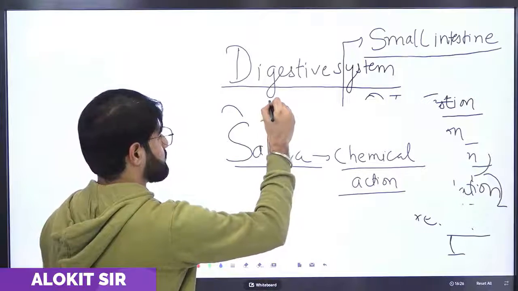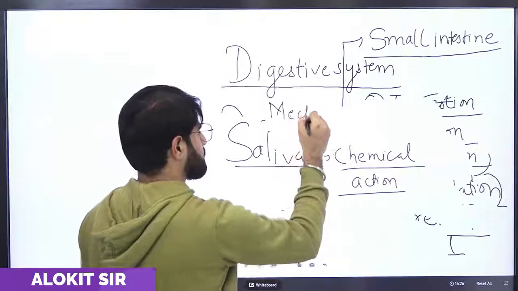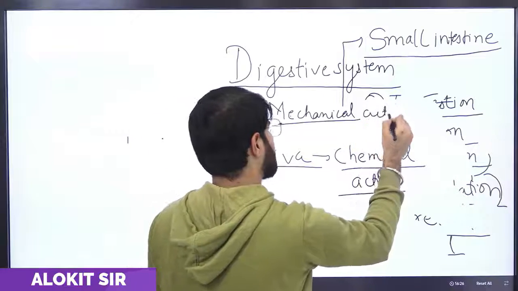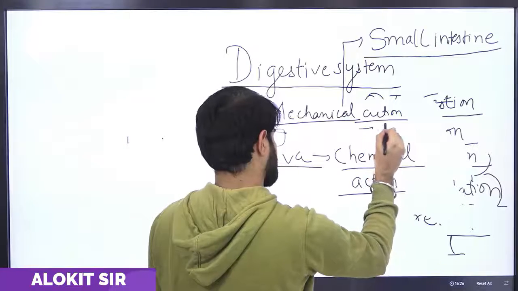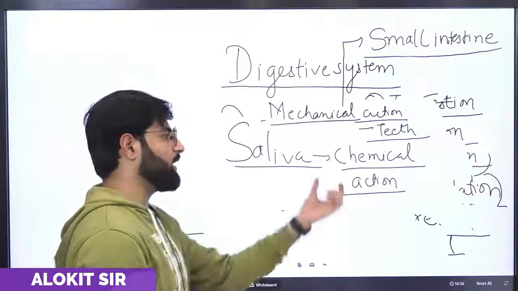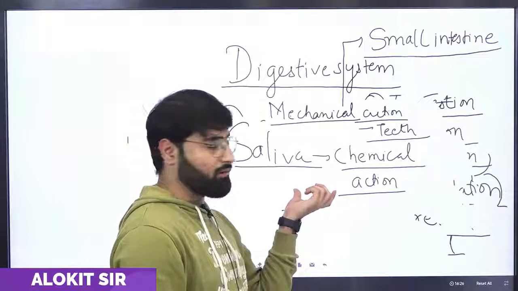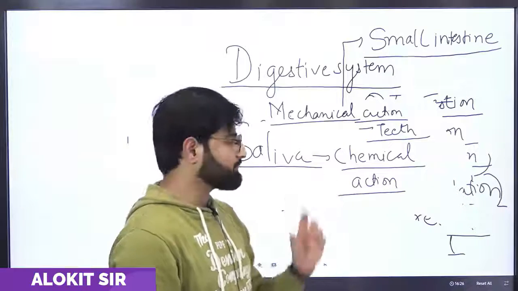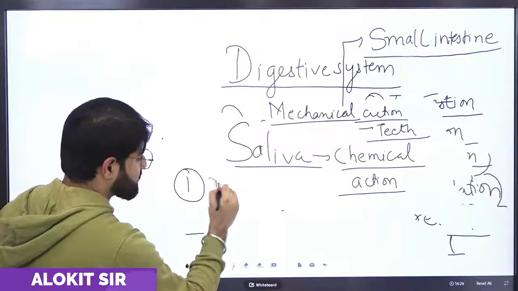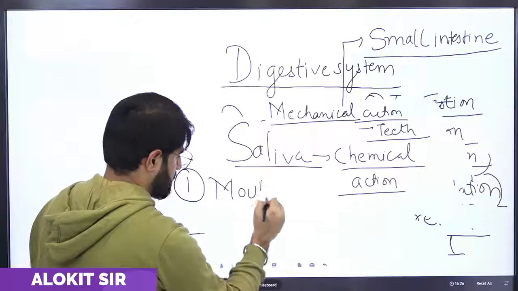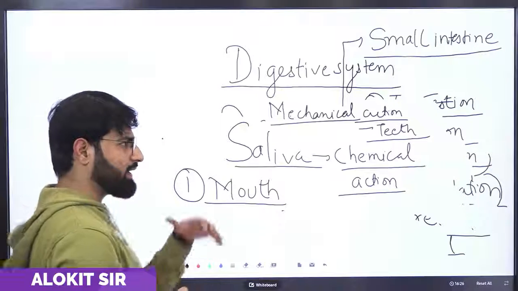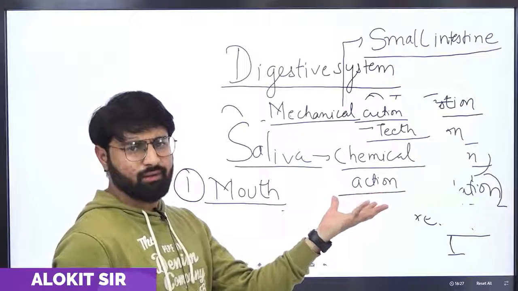Mechanical action is performed by our teeth, and saliva performs the chemical actions. The process starts from our mouth. How is the mechanical action performed by teeth?